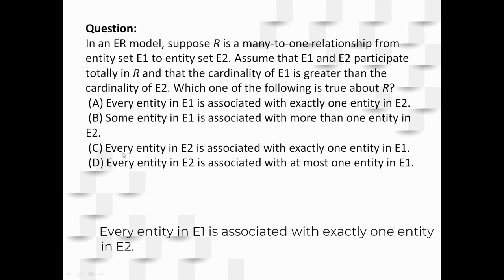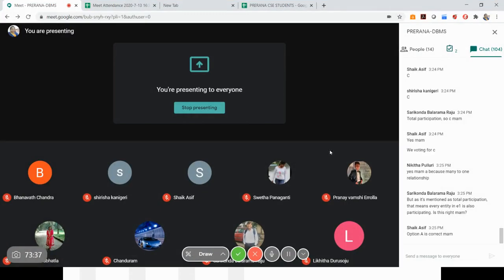So what does C mean? Every entity in E2 is associated with exactly one entity in E1. So many is coming on E2 and one is coming on E1. But kindly read your question. Many to one relationship from E1 to E2, but C indicates from E2 to E1. Am I right or not? Balram, do you agree with that?